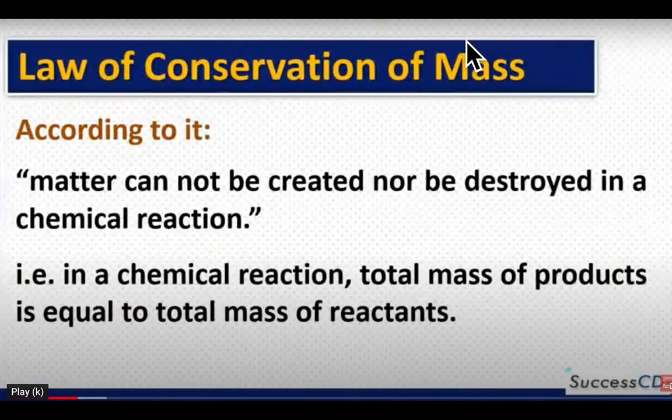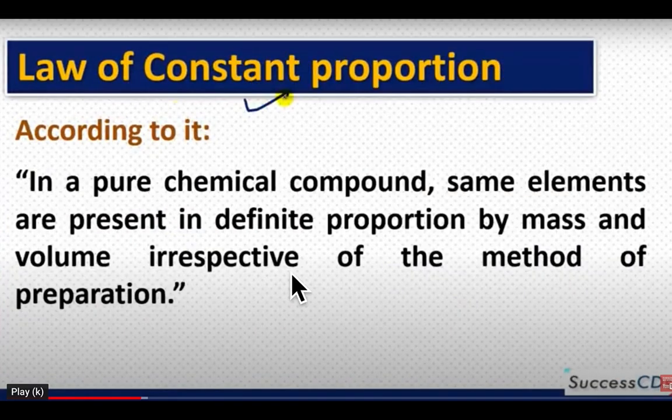The next part of this is the law of constant proportion. What does it state? According to it, in a pure chemical compound, the same elements are present in a definite proportion by mass and volume irrespective of the method of preparation.